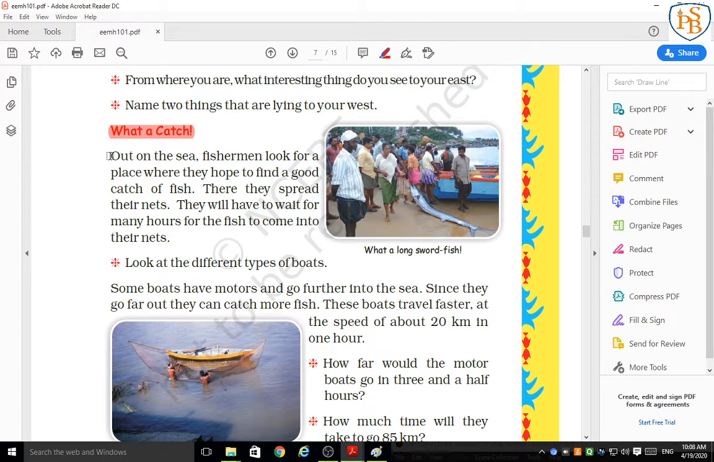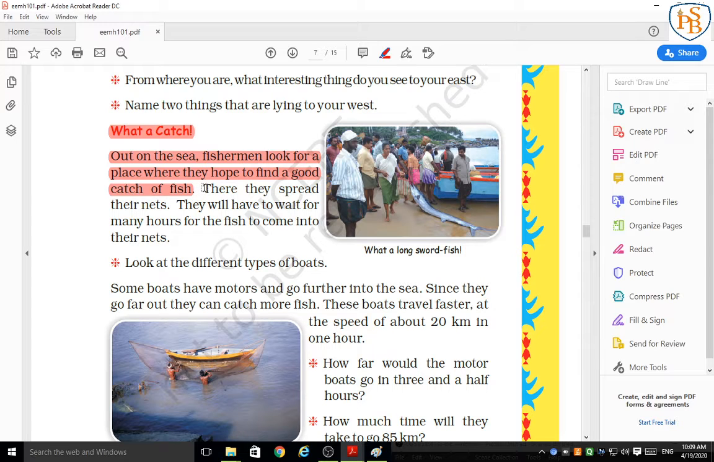Just read. Out on the sea, out on the sea, the fishermen look for a place where they hope to find a good catch of fish. Everyone, we know what the job of a fisherman is, what the duty of a fisherman is. The fisherman catches fish, okay, where? Out on the sea. To catch the fish, they go far into the sea, and they find a good place where they can catch a good amount of fish.